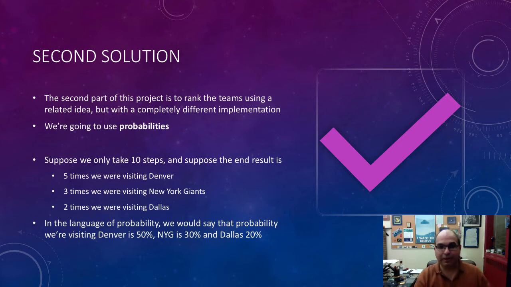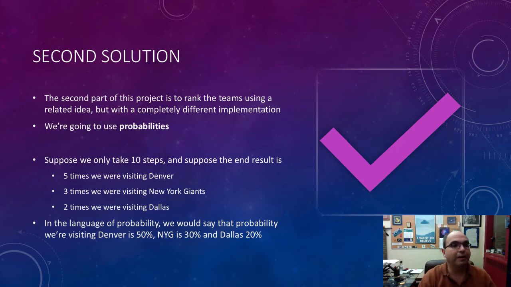In the first one, we found that we were with the Chargers, 20-something times. We were with the Patriots 150 times, right? So the probability that the Chargers are my favorite team is 25 over however many weeks we did. Patriots is 150 over however many weeks we did. So you see, last time we were counting the number of games that a team was our favorite. Now what I'm saying is let's actually have a probability. Let's say, what's the probability that New England, God, I hate to admit it because I'm a Broncos fan, but it might be pretty high. Okay, so that's what we'll do.